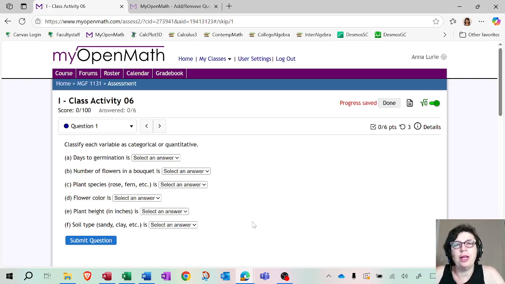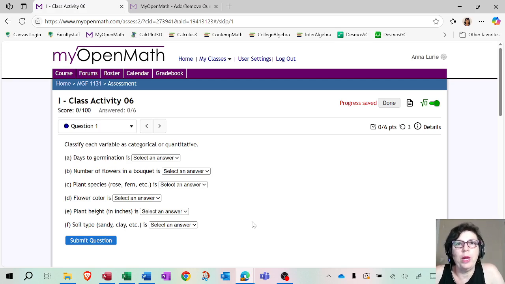Usually stuff that has words in it, like variables where you collect words, for example, what's your name? What brand of sneakers do you prefer? All of that stuff, that's words, not numbers. So that would be categories, right? But numbers is something that usually has either measurement units or we're counting. That's all quantitative. So for example, here we have days to germination for a plant.